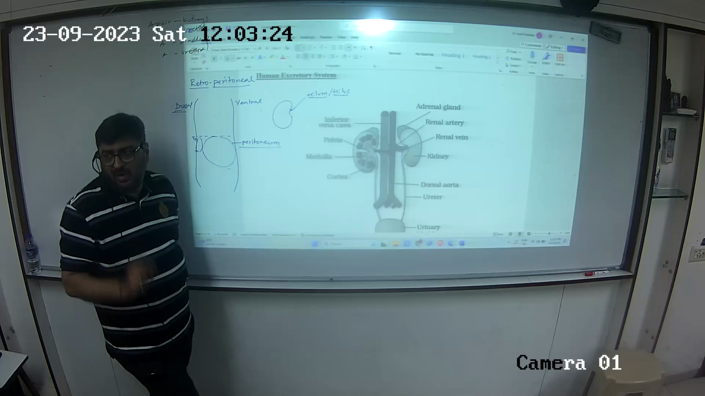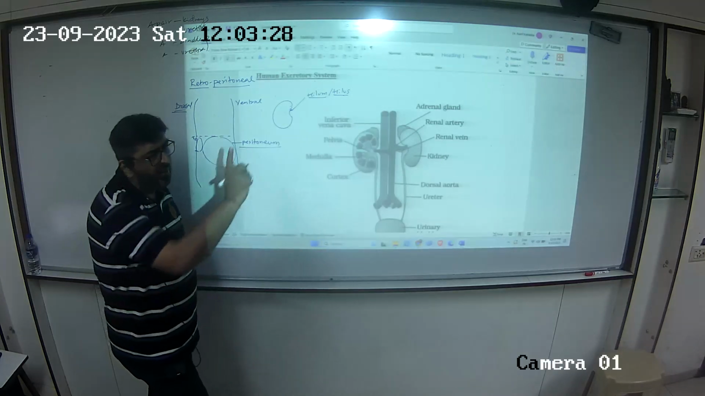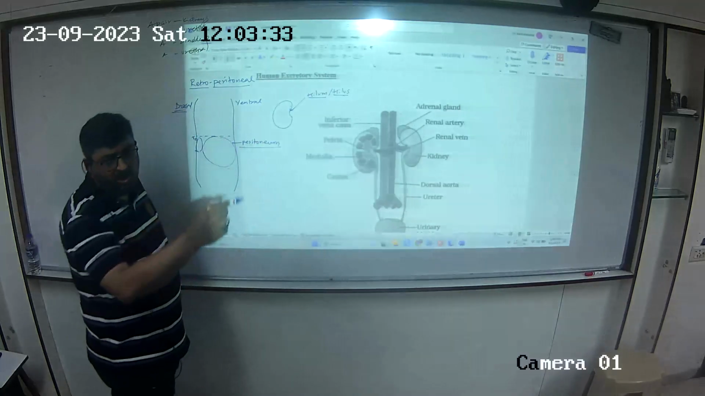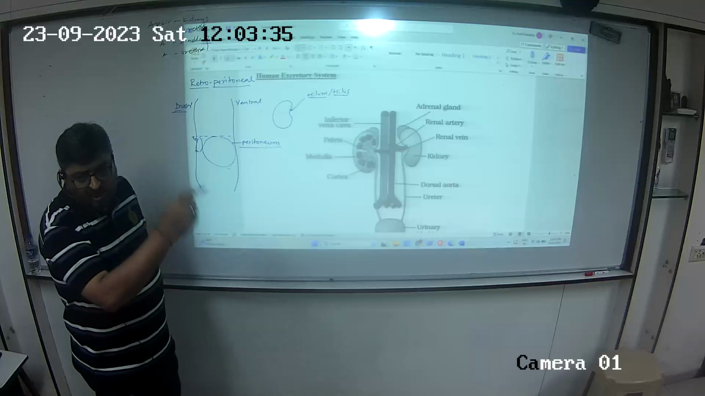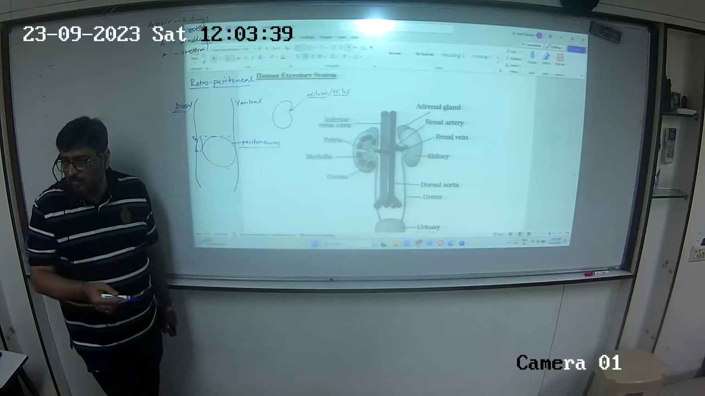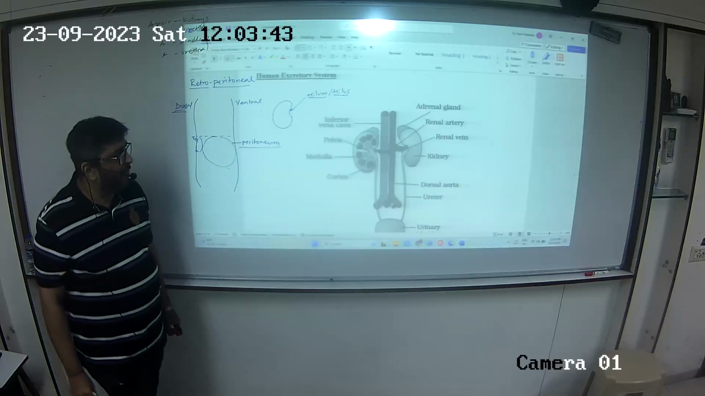Anything which has to enter the kidney or exit the kidney has to be through the hilum. So if the renal artery has to supply blood, it will enter through the hilum. The renal vein has to leave, hilum. The ureter has to leave, hilum. So whatever enters or leaves the kidney is through the hilum.